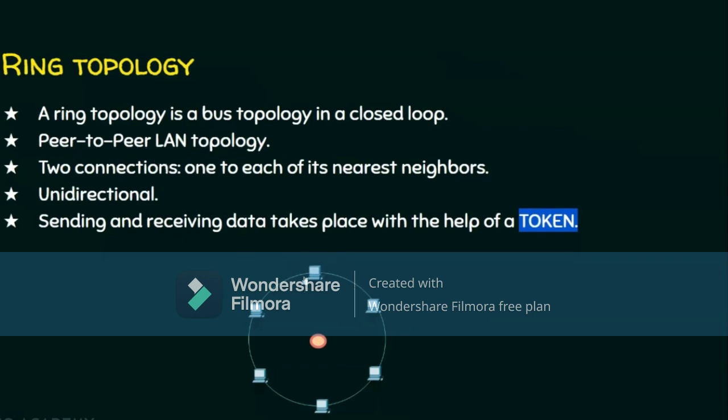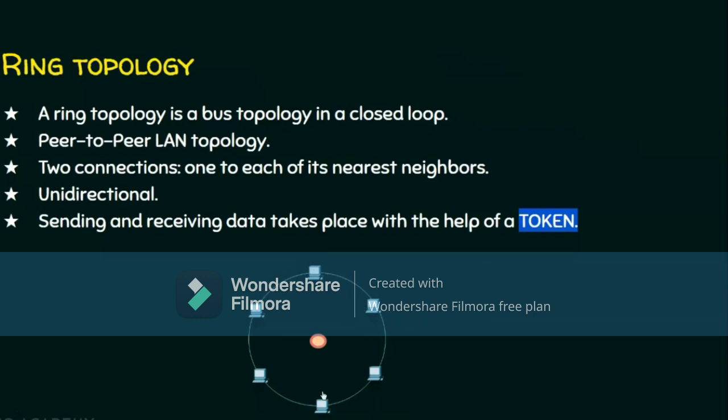And every node will have 2 connections, one to each of its nearest neighbors. And the communication is always unidirectional. Suppose this node wants to send some data to this node, and the network is set up like this, the flow of data should be in this direction, and this node will send this data to this node, and this node will forward the data to this node, this node, this node, and finally it will be received by this node. The communication will not happen directly like this.